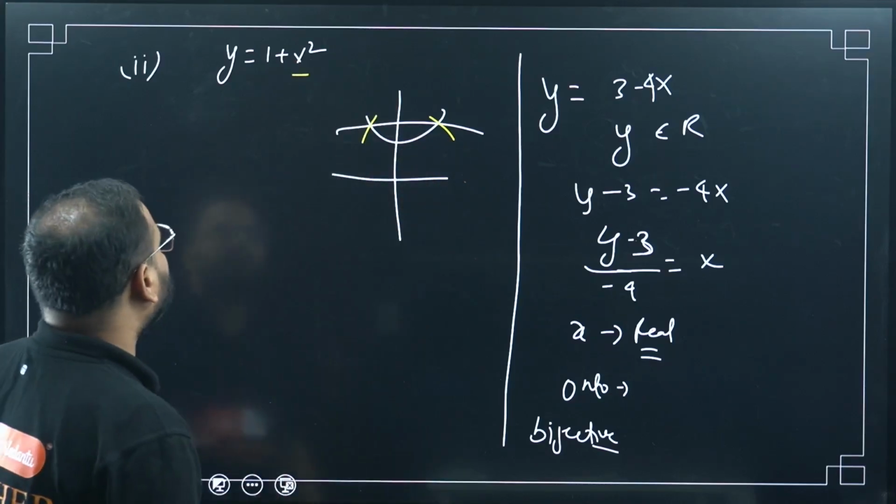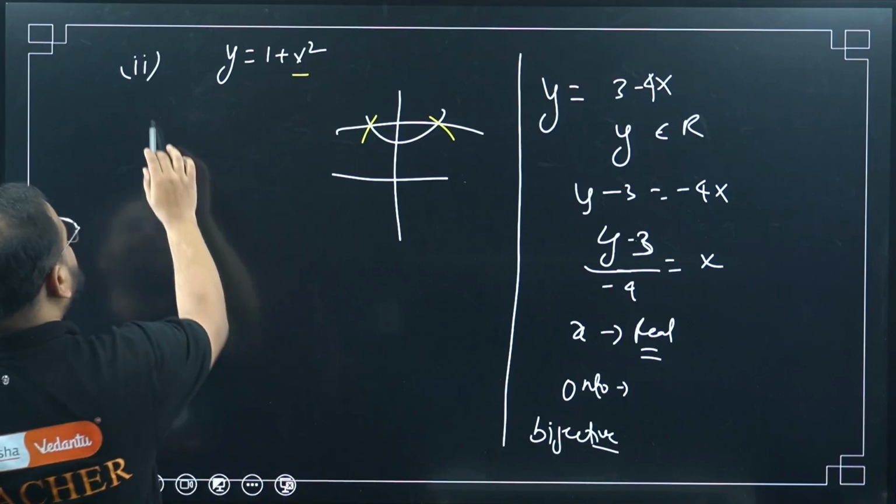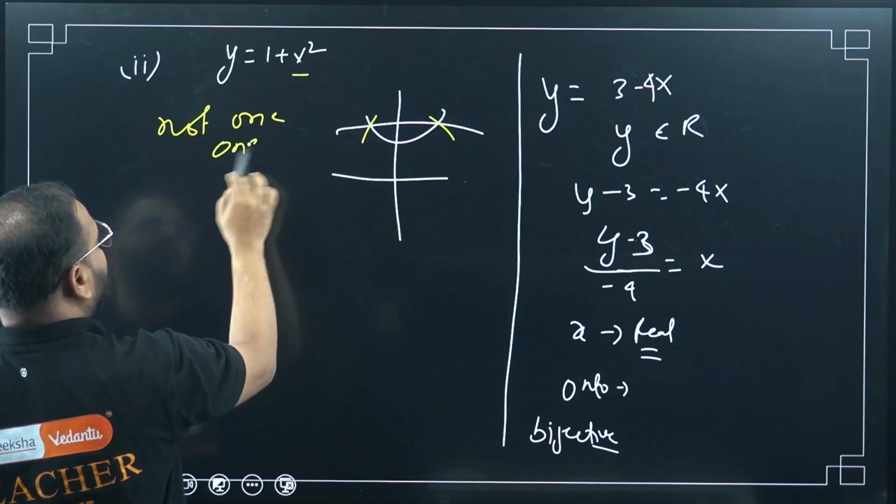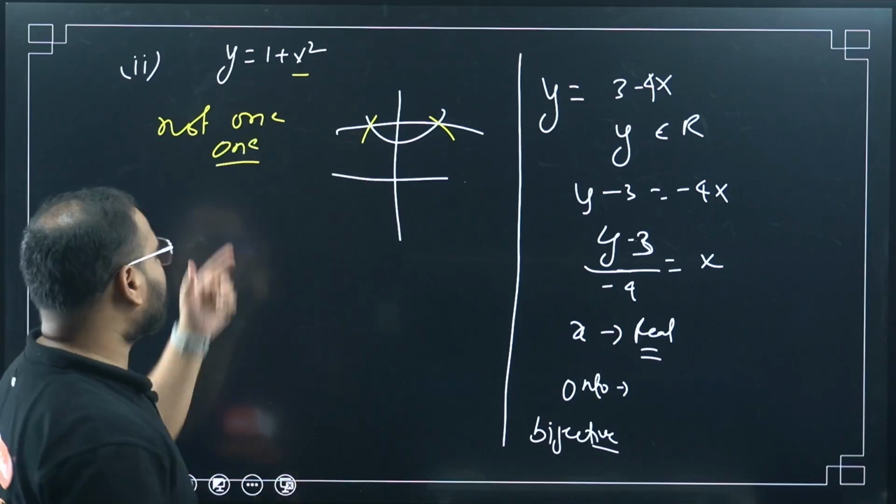If you don't want the graphical part, so it is not 1-1 from there. So first let's see here. First we conclude from here: not 1-1 from here. Okay. If you don't want the graphical part, you can use it like this.